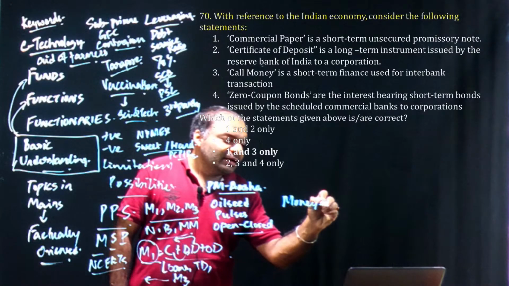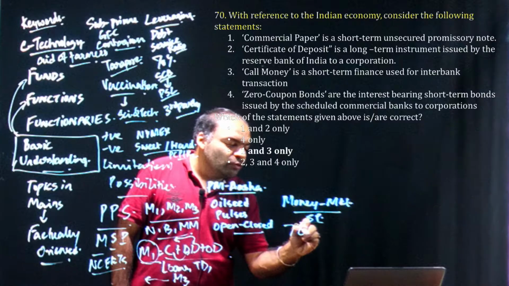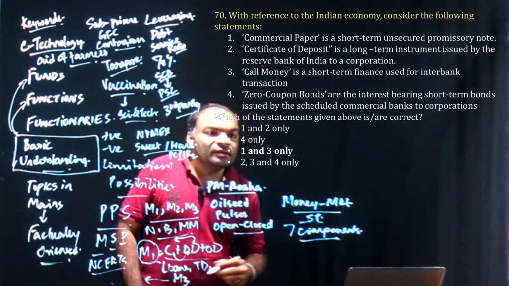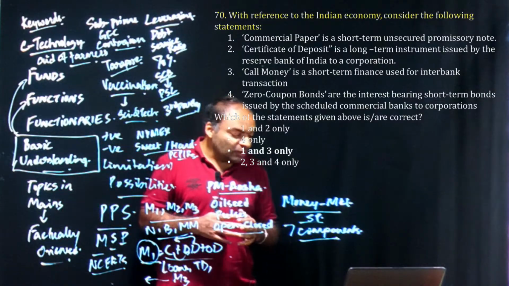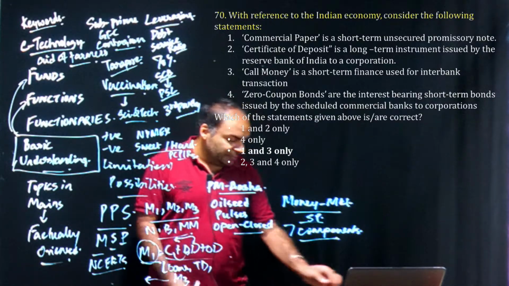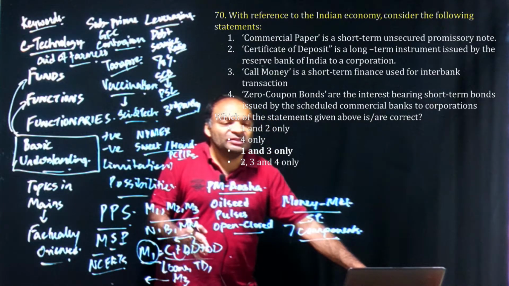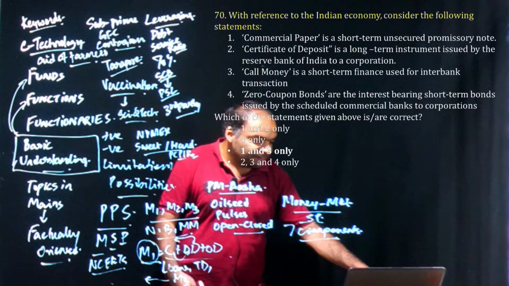Next one is also clearly covered in class as part of our money market. And we know money market is a short-term market. So we had discussed 7 components of money market, which is repo, reverse repo, treasury bill, CP, CD, etc. So clearly using the options, we could have reached the answer, which is 1 and 3 only. Also, we had discussed this as part of our test series, where we discussed each and every component of the money market as an instrument.